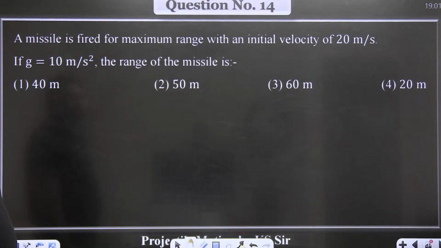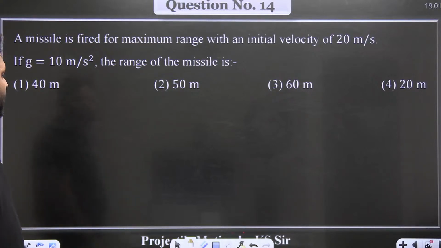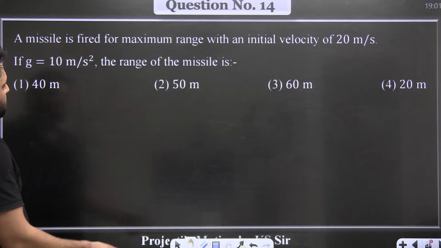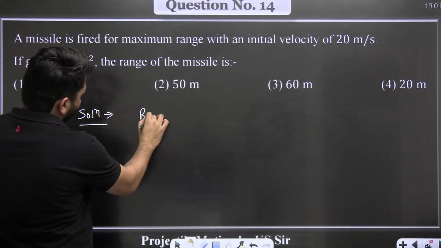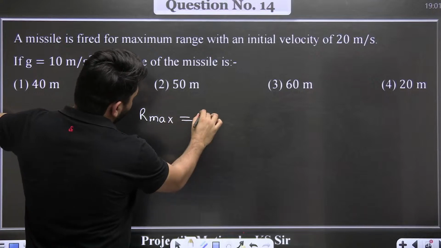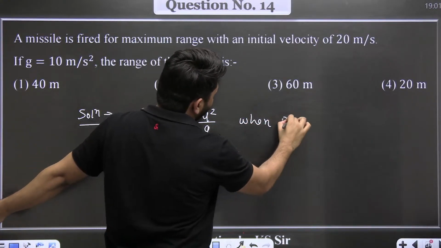Question number 14. A missile is fired for maximum range with an initial velocity of 20 meter per second. I think this was your PYQ. It was a very easy PYQ, no? What will be the maximum range? So what is the formula of the maximum range? U squared divided by g when theta is equal to 45 degree.